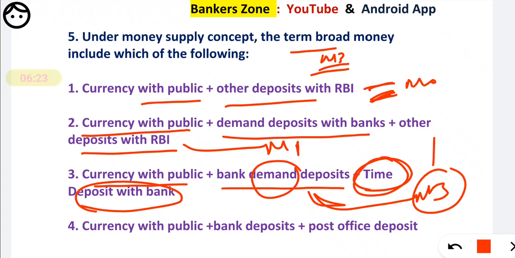You have to remember M3. What is M3? M3 means M1 plus a time deposit. M1 plus a time deposit, and the word time deposit is in our third option. So we have to mark the third option as the correct option.